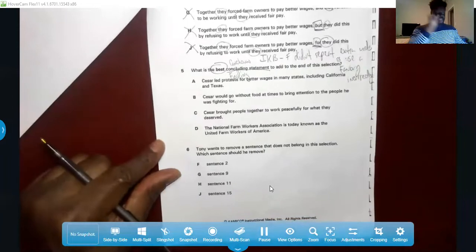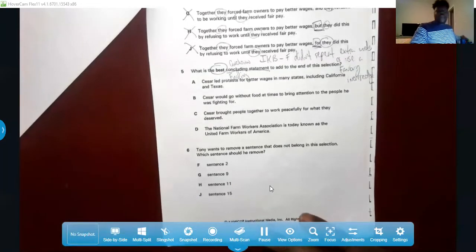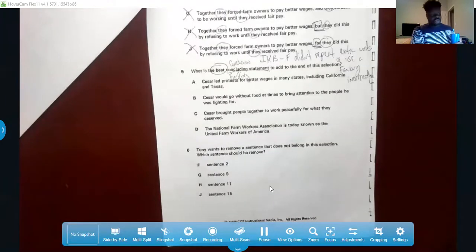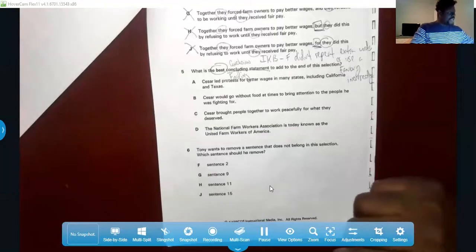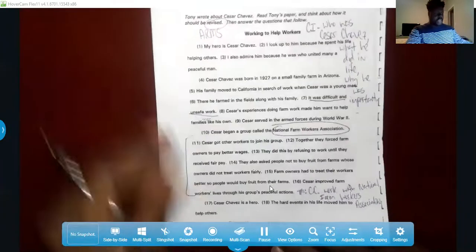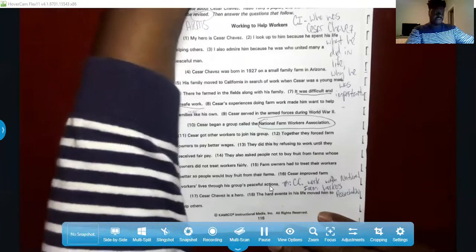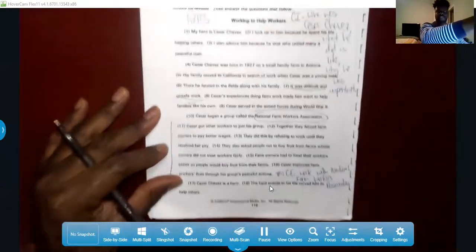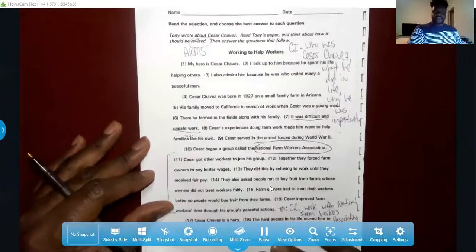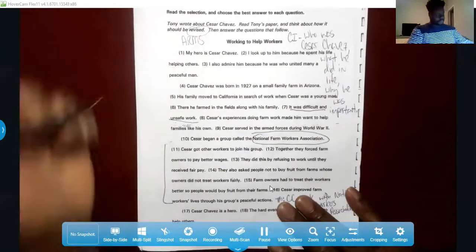When we have a concluding statement, just like a conclusion paragraph, we're not adding any new information, guys, okay? The information that we're putting there is just generally summarizing something to do with our central idea, but we're not adding new information. We're not introducing new things about Cesar Chavez, for example. We're just concluding the passage. In order to figure out what the concluding statement should be, I always like to scan back over and reread the passage a little bit just to get a better understanding of what the passage was talking about. So let's do that now.